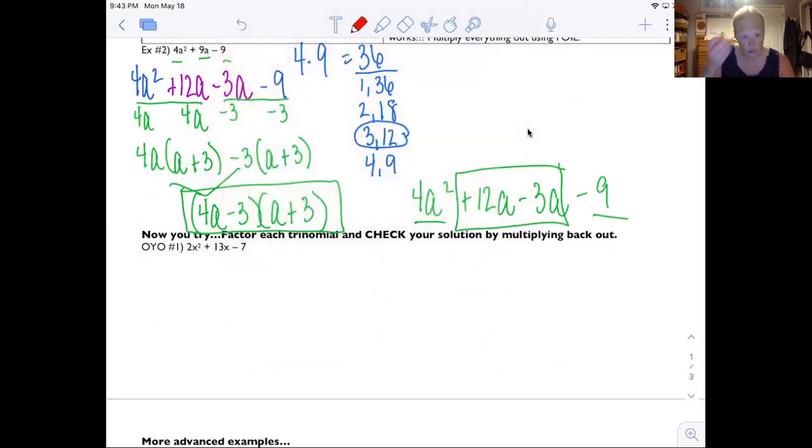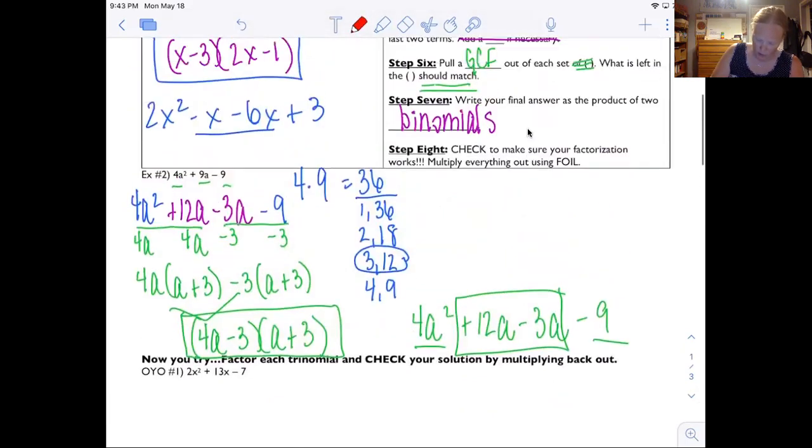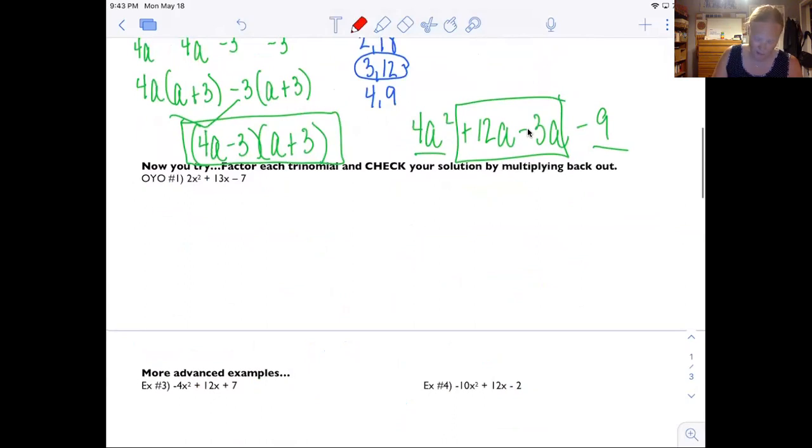Okay, welcome back. Good job. Hopefully when you were done, you double checked. You know you got the answer right already because you did step 8, okay? But you should have got 2x minus 1 times x plus 7.